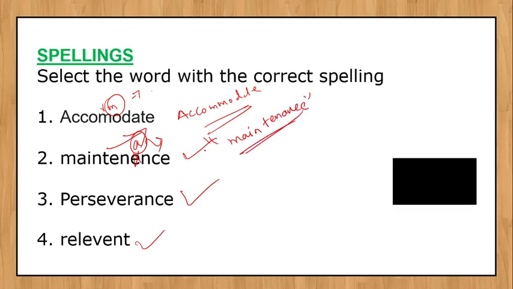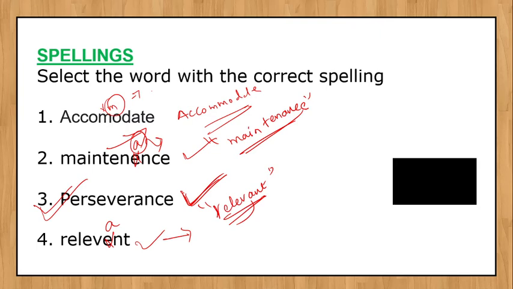These are some confusing spellings I kept in the options. Relevant is the correct one, but here A should not come. So perseverance is the only correct option. So this is the select the word with correct spelling. So 3 is the answer. Accommodate, M is missing. Maintenance, here E should be replaced with A. Perseverance is correct.